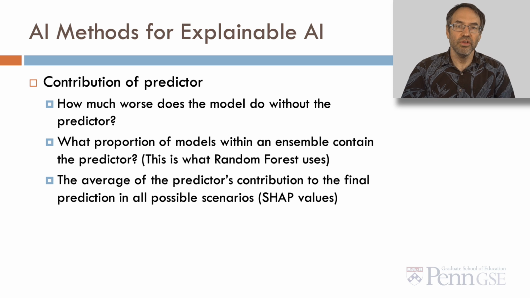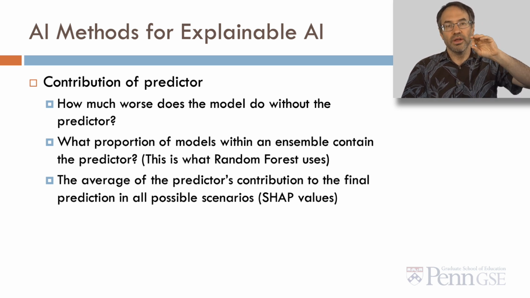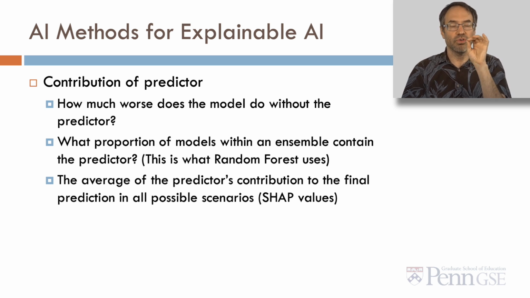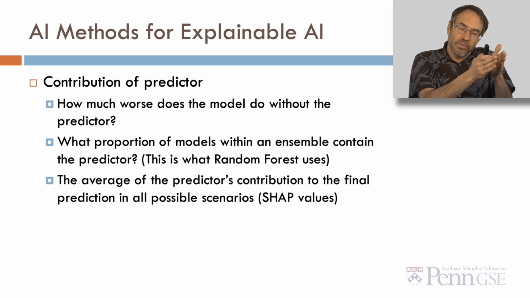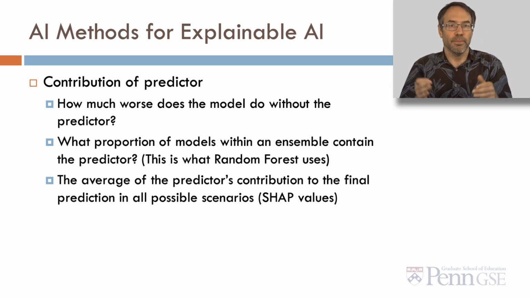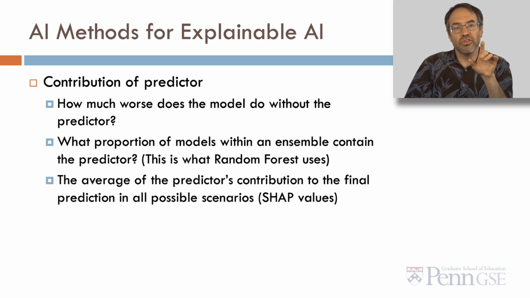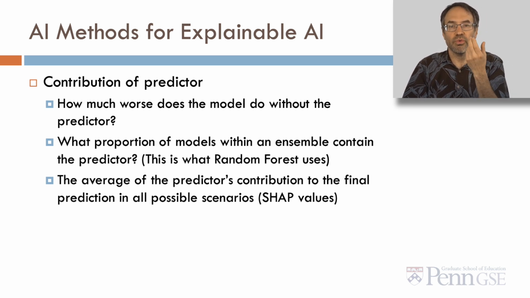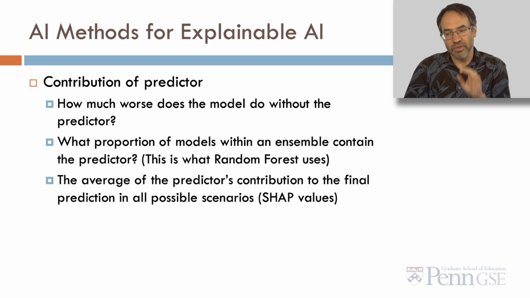One of the big categories is the contribution the predictor makes to the model. An example of this would be, how much worse does the model do if it doesn't have access to this predictor? So we build a model that has the predictor, we build a model with everything else except that predictor, and we compare the two. Another way of looking at the contribution of the predictor is to look at what proportion of models within an ensemble, a set of models working together, contain the predictor.